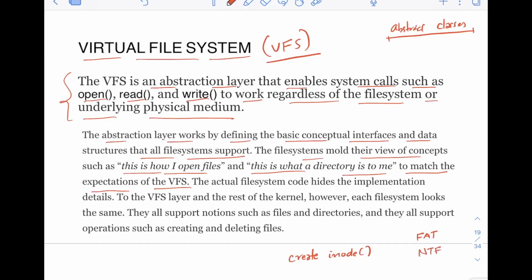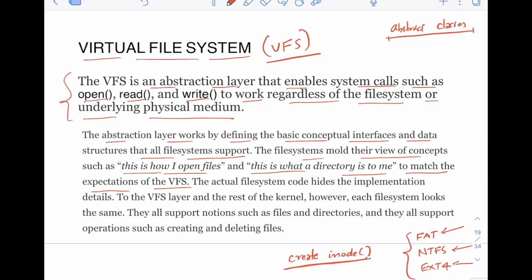NTFS is there. Let's say ext4 is there, okay? All of these file systems are there. Now all of these file systems have to implement this method, okay? Now VFS will not implement this. It is just an abstraction layer. Now these file systems have to implement this method, create inode.